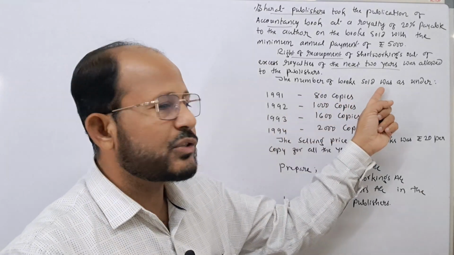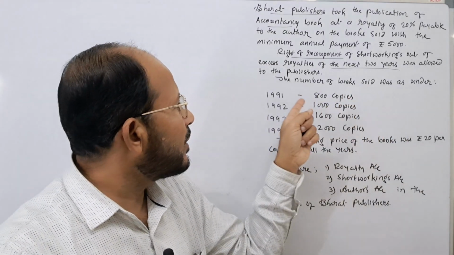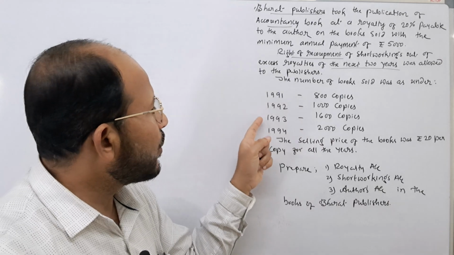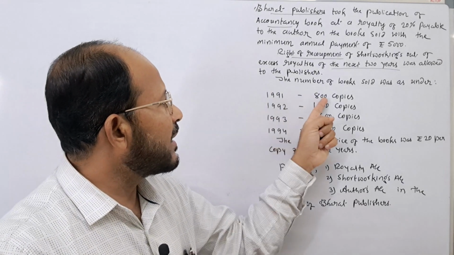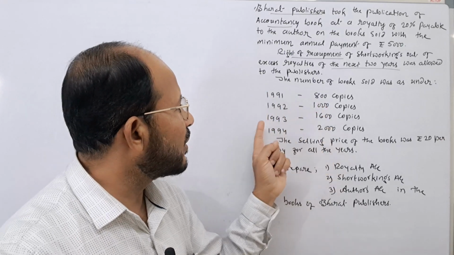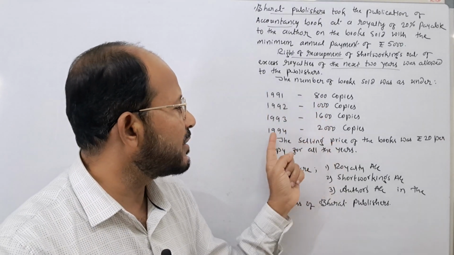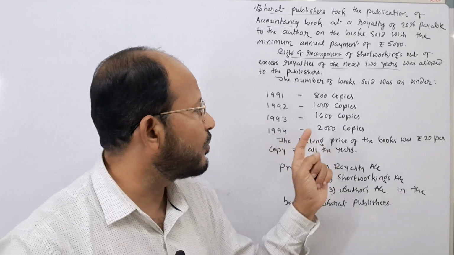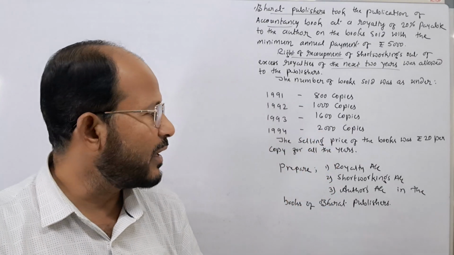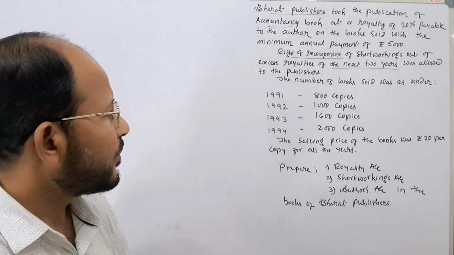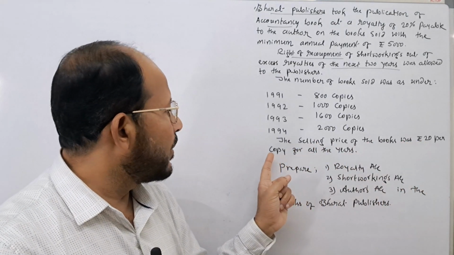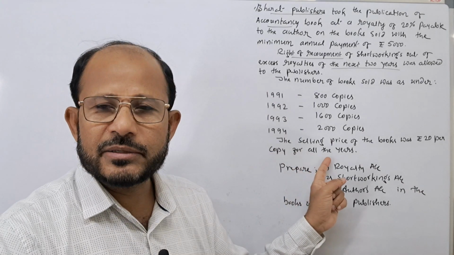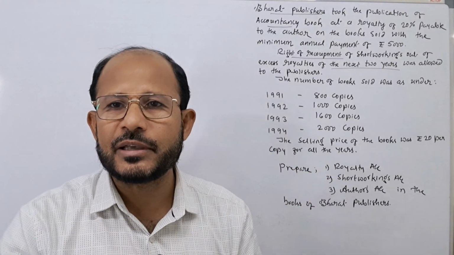The number of books sold during the years 91, 92, 93, 94 are given here. In the first year, 800 copies were sold. In the second year, 1000 copies. In the third year, 1600 copies. And in the fourth year, 2000 copies were sold by the publishers. The selling price of the book was rupees 20 per copy for all the years. Rupees 20 is the selling price here.